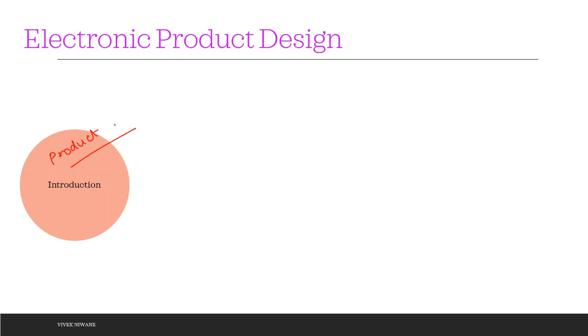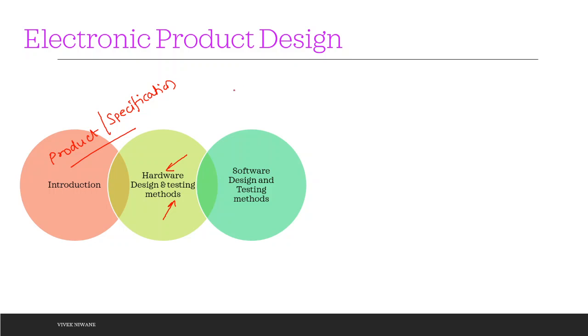What do you want from that particular product? What are its specifications? Then what sort of hardware will be required? What sort of testing methodology should be adopted while designing the hardware of that particular product? If we are associated with hardware, will we require any sort of software? If yes, then their associated testing methods.